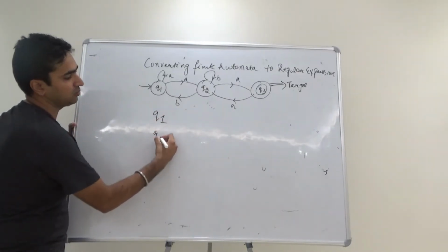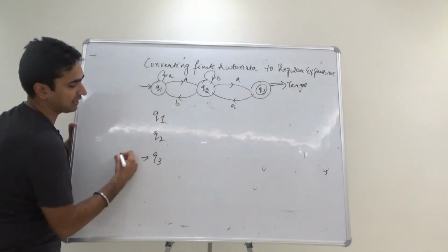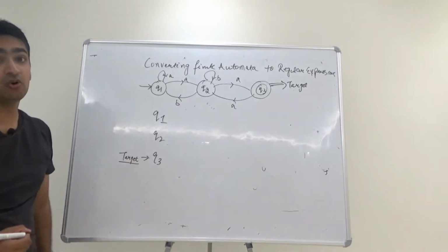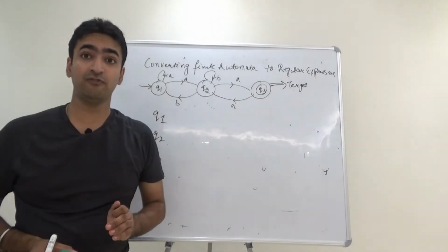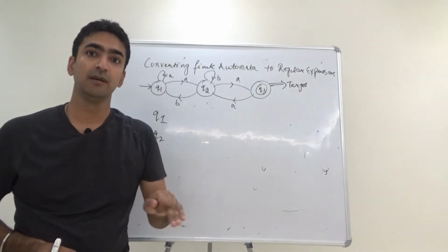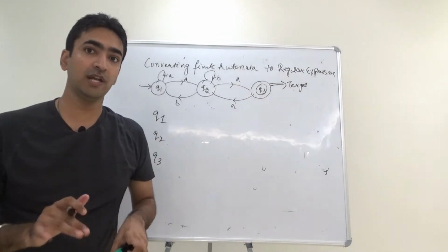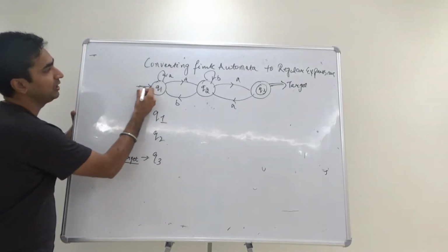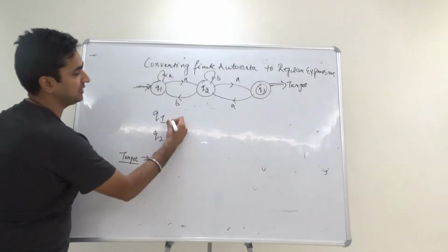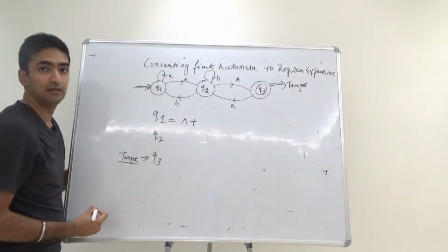There are three states, Q1, Q2 and Q3. Q3 is our target because it is our final state. So how is Q1 reached? I have to find the incoming transitions towards Q1. Guys, by default Q1 is reached, nothing is given to it, but it is getting reached. It means I will write null.